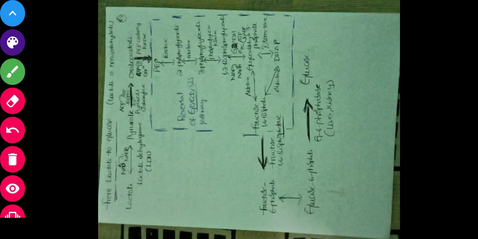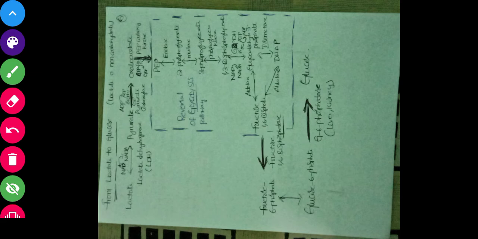Okay, now we already saw there are 4 substrates in the gluconeogenesis pathway. One is lactate, another one is glycerol, another one is glucogenic amino acids, and another one is fatty acid chain, that is propionyl CoA, coenzyme A. Okay, so now we'll see how the lactate is converting to glucose. Very important and very easy, guys. So we will get the questions directly. Write the gluconeogenic pathway from lactate to glucose. How is the lactate converting to glucose?